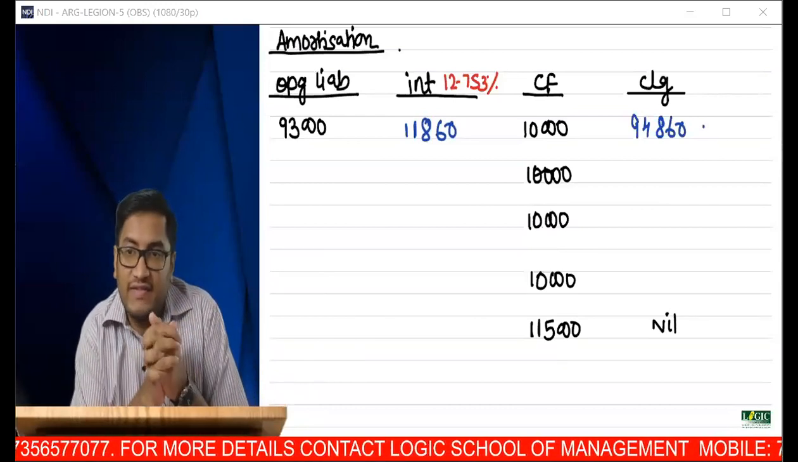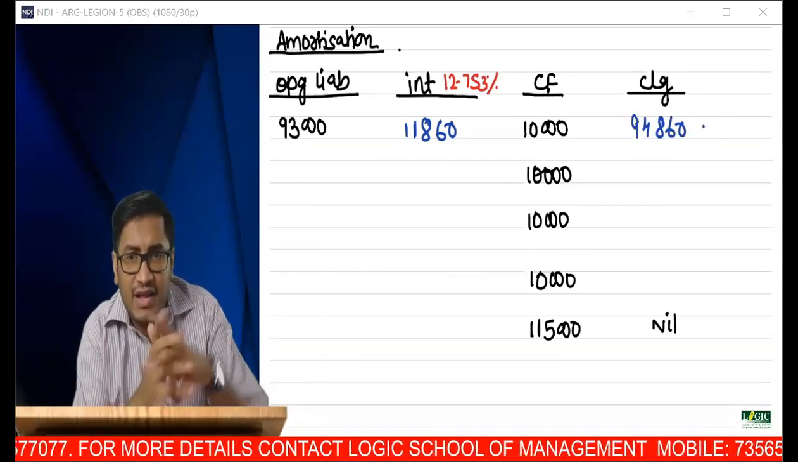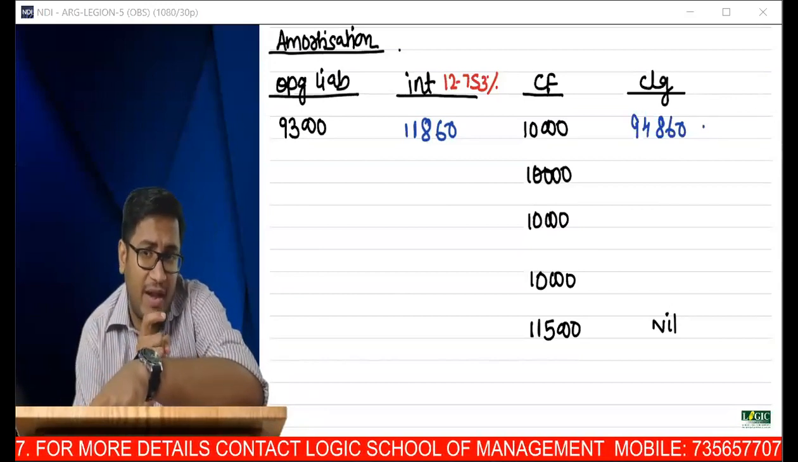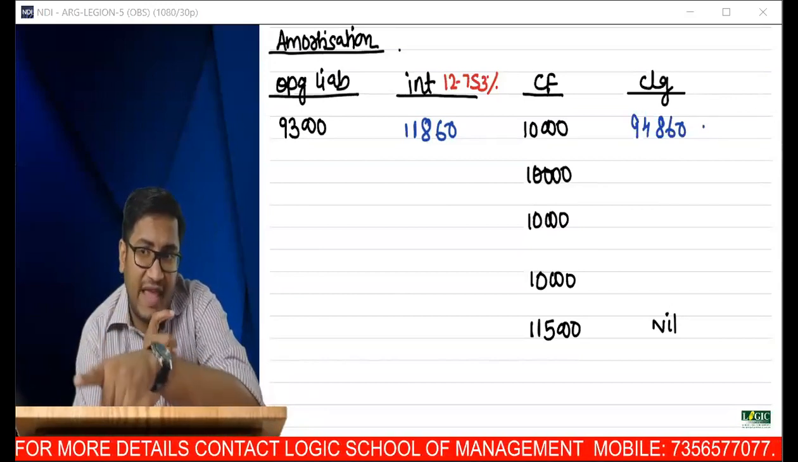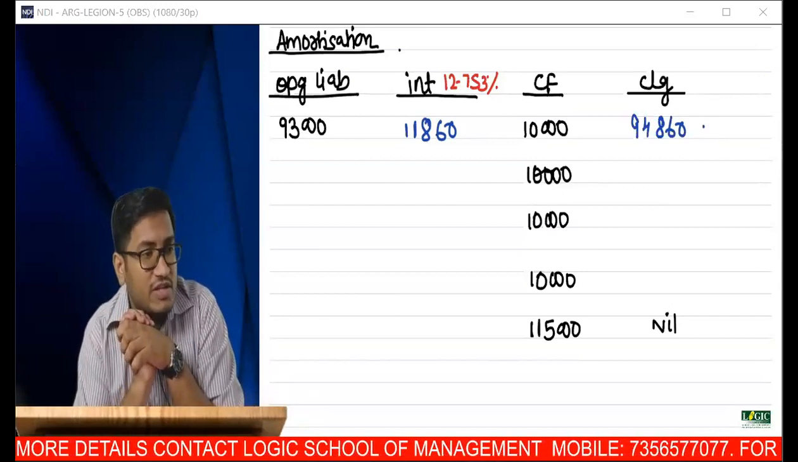93,000, 11,860, 10,000, 94,860. How am I getting it? Sir, to this 93, add this interest accrued. From that, reduce whatever is the payment. So opening plus interest minus cash flow will give you closing. Please give your response in the chat box.